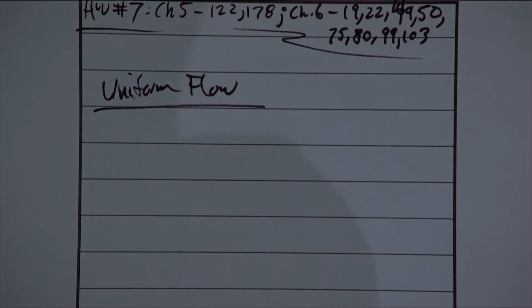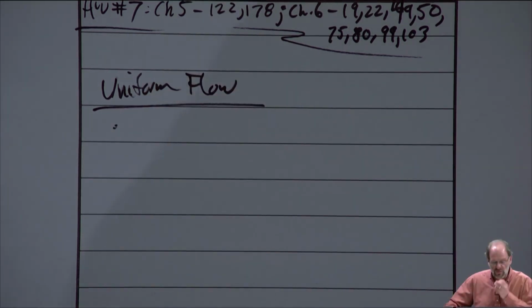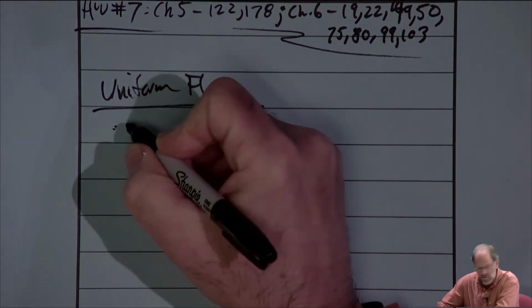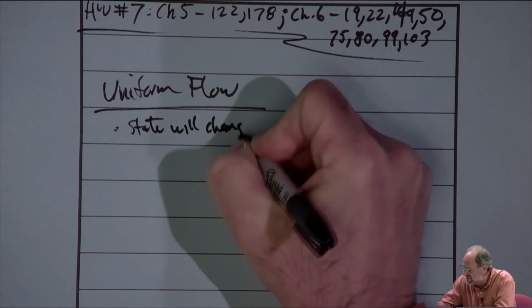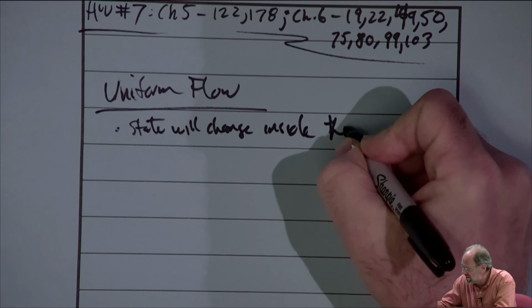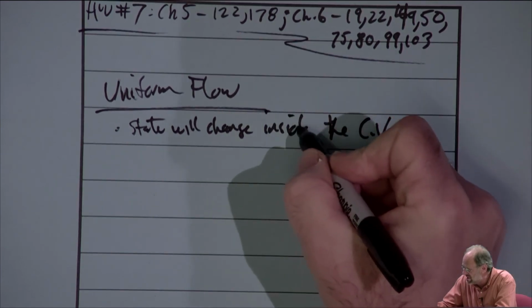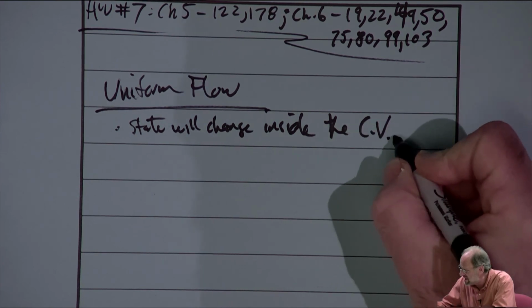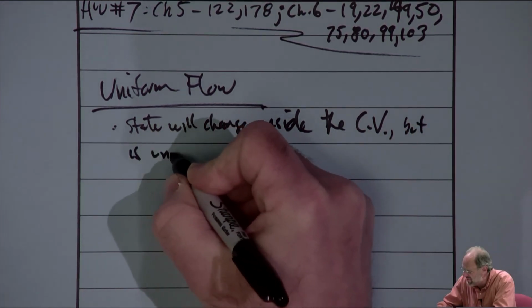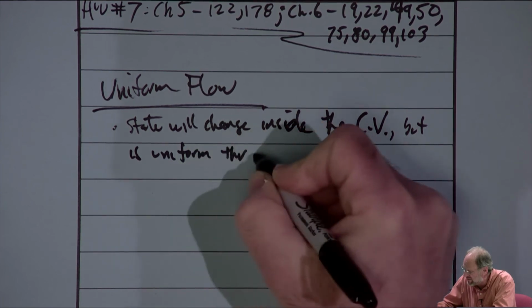First of all, we're still talking about processes involving the first law for a control volume, or an open system, if you will, but we're no longer talking about steady flow problems. There's a couple of main differences between the uniform flow and the steady flow problems. First, the state will change inside the control volume. And again, I'm just going to use CV as an abbreviation for control volume. Although it remains uniform throughout the control volume. So the state will change inside the control volume, but is uniform throughout.